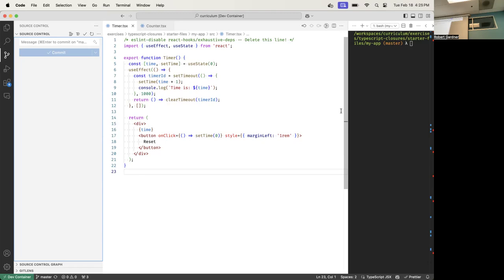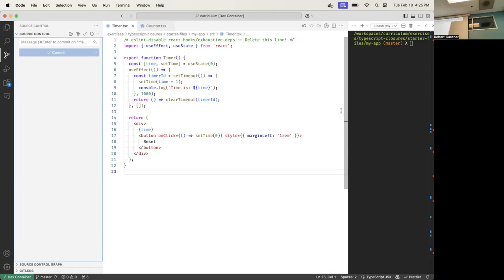Okay, how about this one? Is clearTimeout declared inside or outside of this arrow function? Outside, so that goes in its backpack. How about timerID? It's outside because it's up here. It's not inside this function, so that goes in its backpack too. Do you see that? So everything that went into the backpack is a dependency.